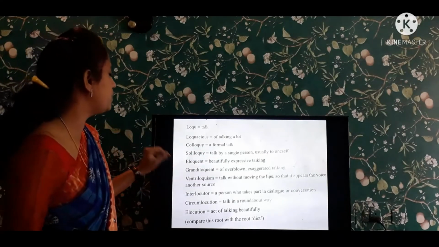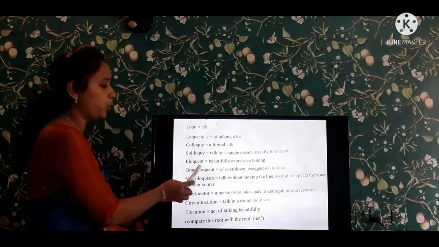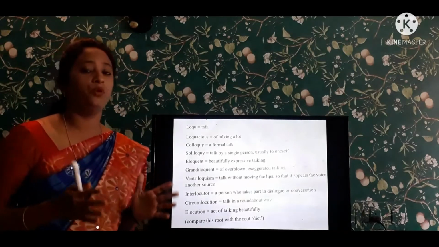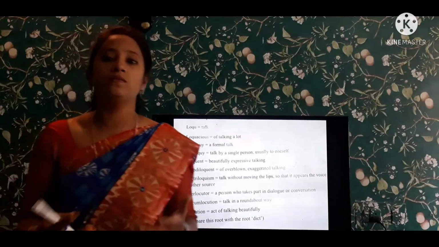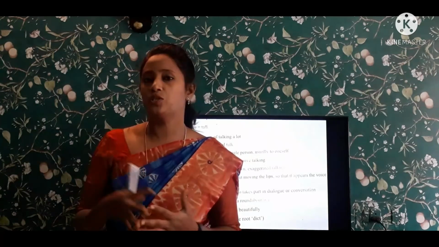See here, next one is eloquent. Eloquent. Beautifully expressive talking. So expressing our expressions beautifully. Okay, see, speeches like motivational speakers, they talk with expressions.